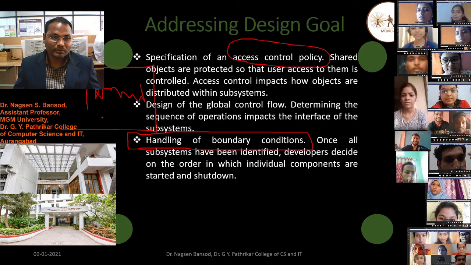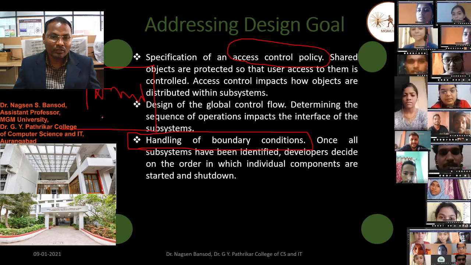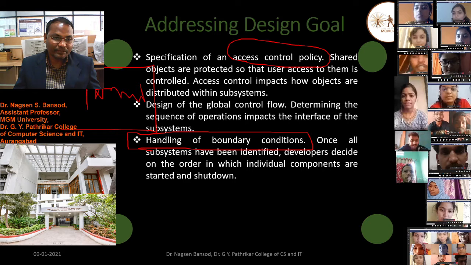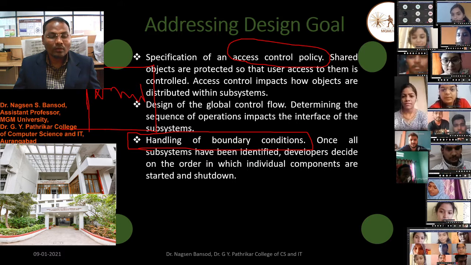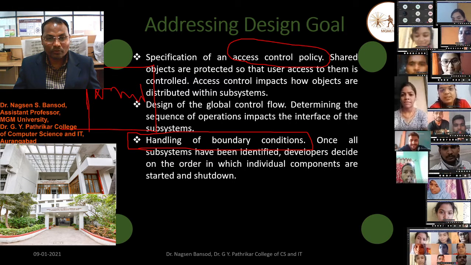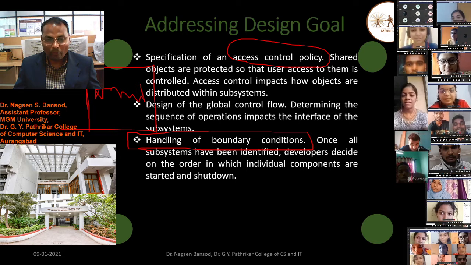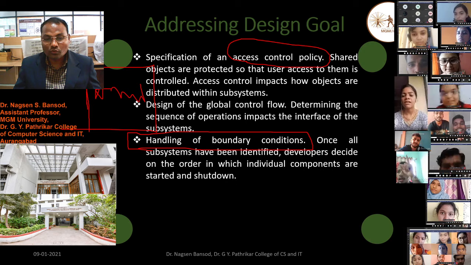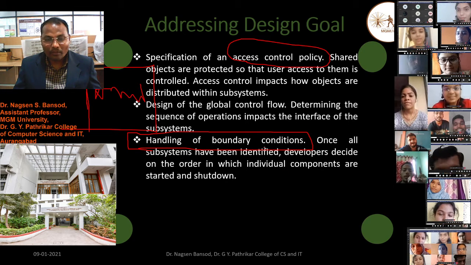We have to design boundaries properly, because there is the possibility that work will not be distributed properly. To distribute work properly, these boundary conditions are also important.